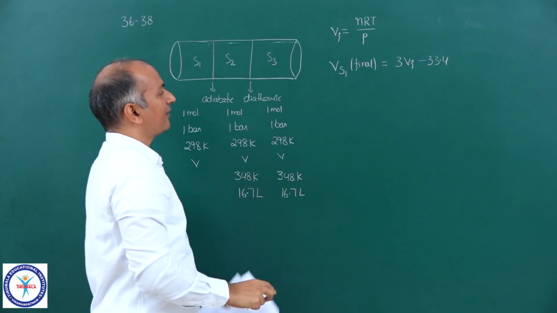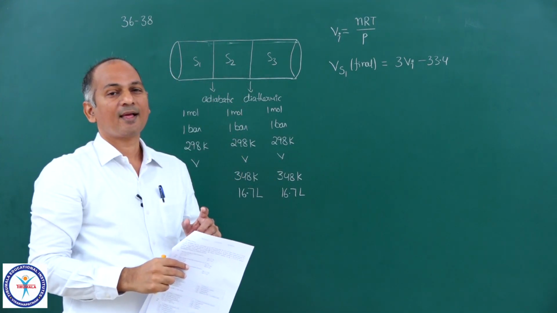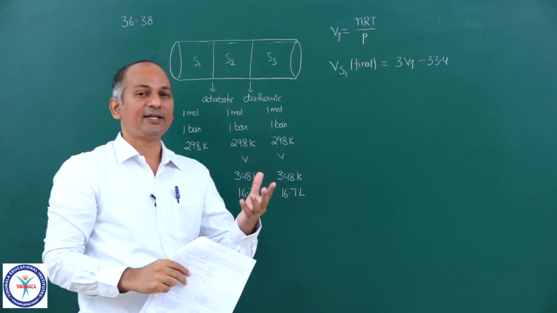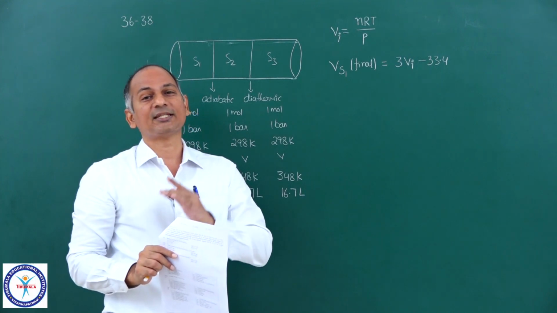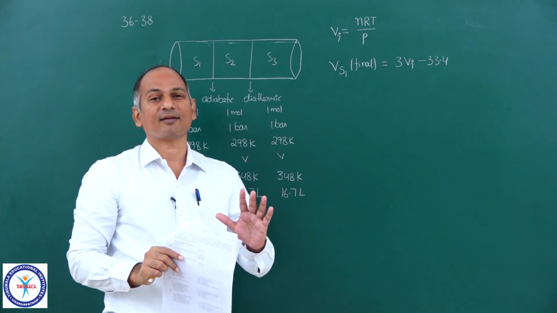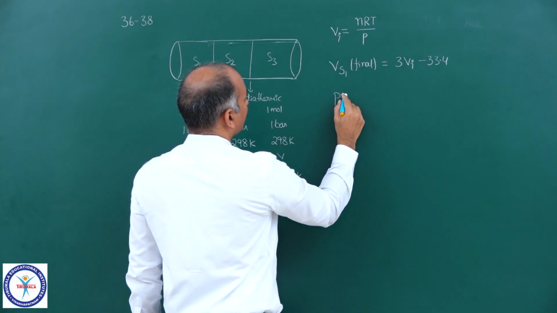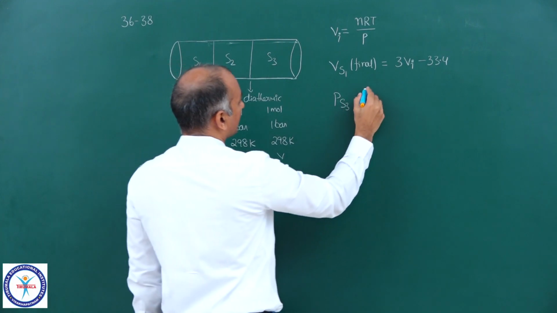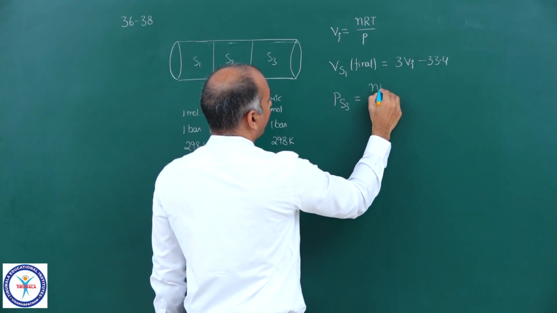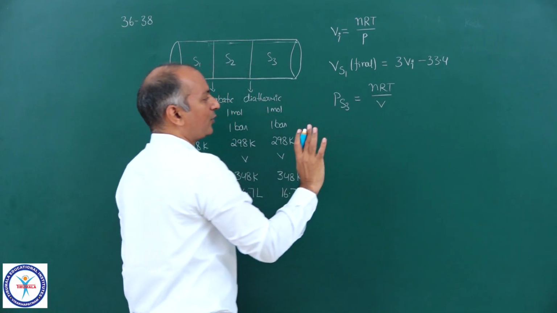And one more thing here, both the pistons are freely moving. Of course, one is adiabatic and another one is diathermic, but both the pistons are freely moving. So pressures in the three sections cannot be different. So they must be the same. So what we can do? We can calculate pressure in either S3 or S2. That will be the same, of course. That is equal to nRT upon V, everything we know.